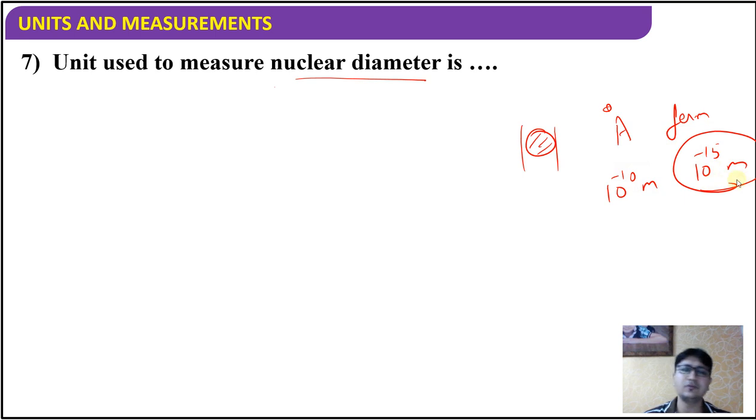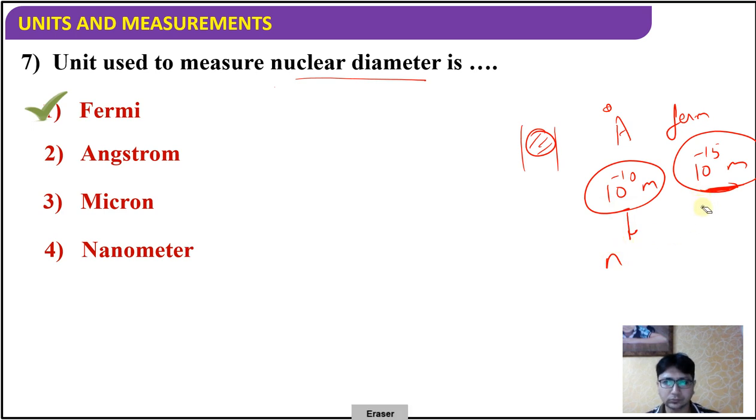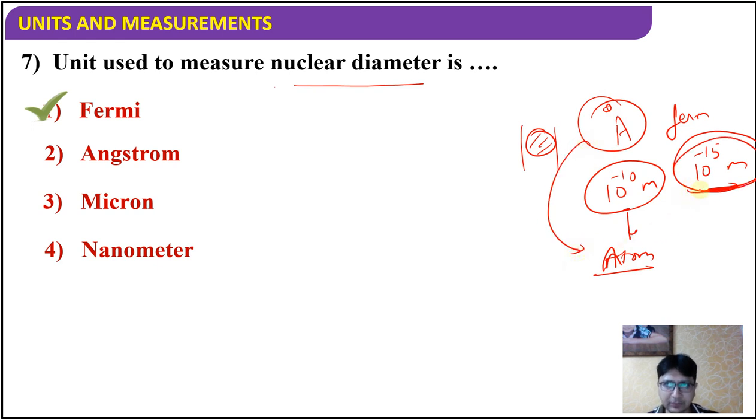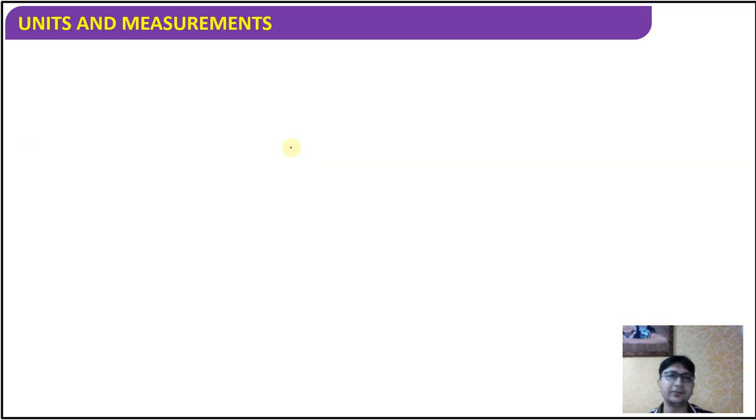This is the size of nearly one proton or one neutron. Angstrom is basically used in measurement of the size of an atom, and Fermi is used in measurement of the nucleus. Candela is a unit of intensity of light, that is luminous intensity.